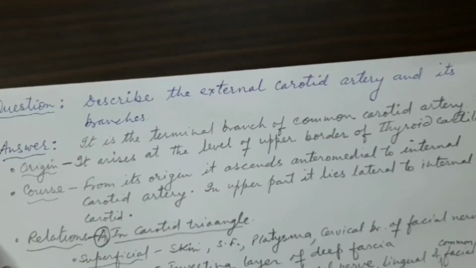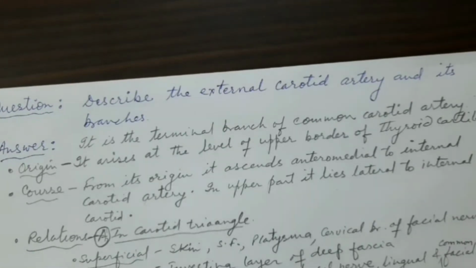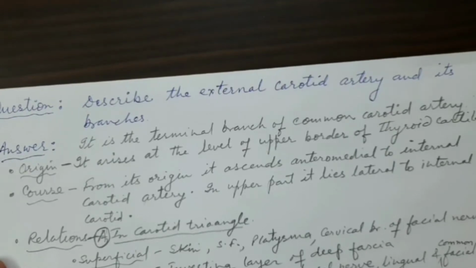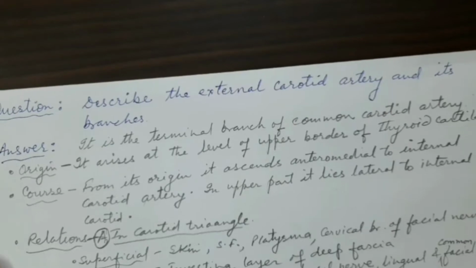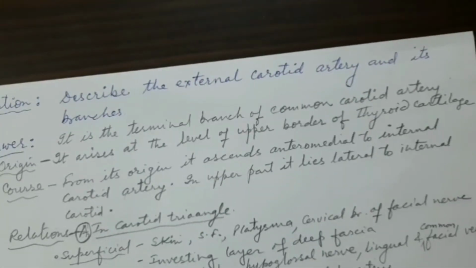external carotid artery. Answer is, it is a terminal branch of the common carotid artery, and the common carotid artery comes onto the left side directly from the arch of the aorta and onto the right side as a branch of the brachiocephalic trunk. So this artery is a terminal branch of the common carotid artery, that you should note, and it arises at the level of the upper border of the thyroid cartilage.